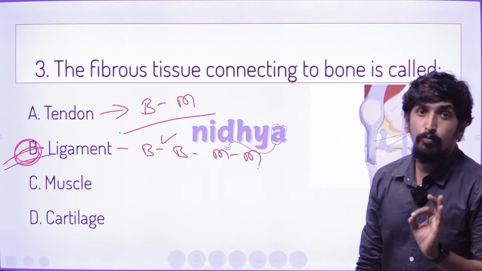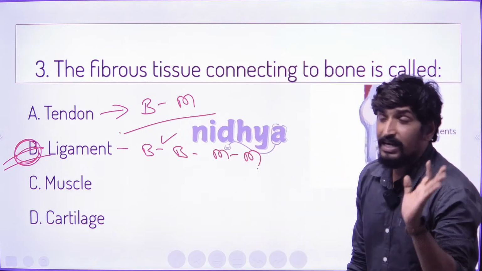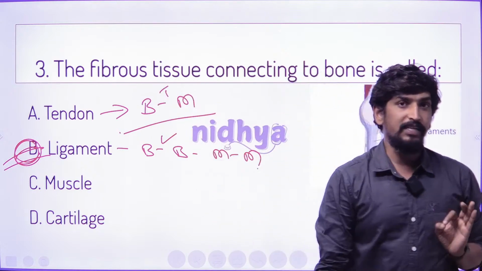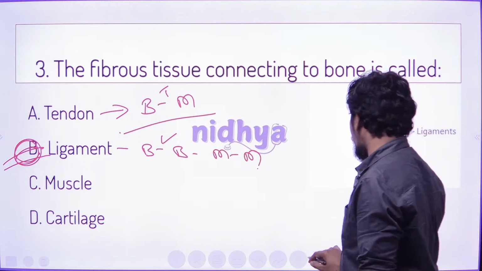link. Bone to bone, link. Muscle to muscle, link. But bone to muscle is a tendon, T. Bone to muscle is T. That is exactly the formula.